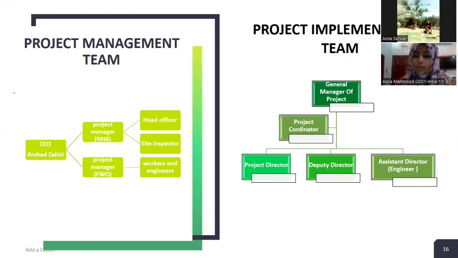So moving towards our team structures, the first one is the project management team structure. There is a CEO. Under the CEO, there are two project managers. The first one is the project manager of NHA, and the other one is the project manager of FWO. The head officer and site inspector work under the project manager of NHA, and the workers work under the project manager of FWO.